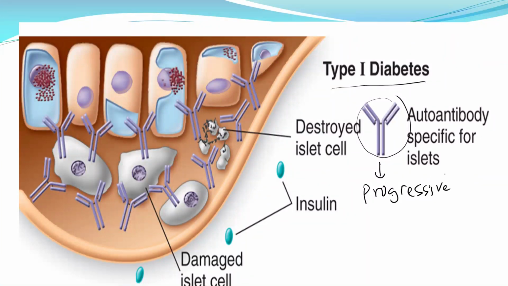It means that maybe during childhood, this individual doesn't realize that he has type 1 diabetes until most of the beta cells are destroyed, and then he starts to have the symptoms and signs of diabetes, maybe around 14 years old.